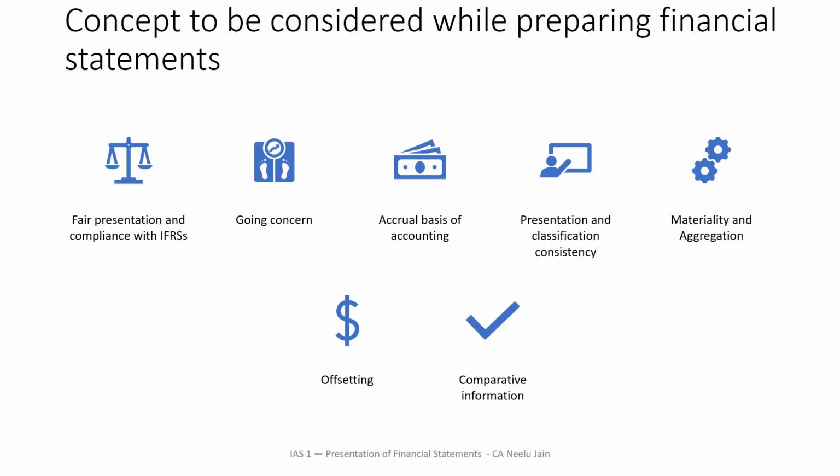The seventh point is comparative information. You need to present comparative information in your financial statements. That's why whenever an audit report is prepared, there will be a comparative column there, which helps us to know that for this year the performance is XYZ, and what was the performance for last year.